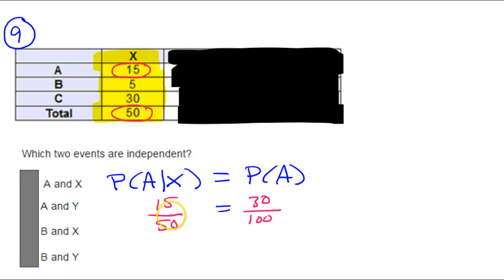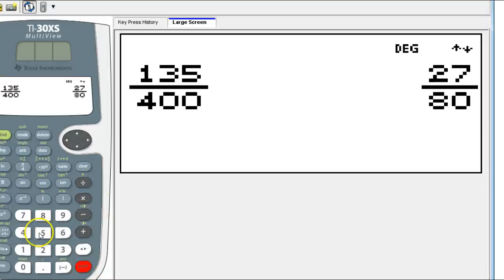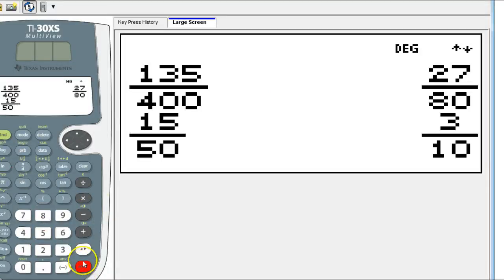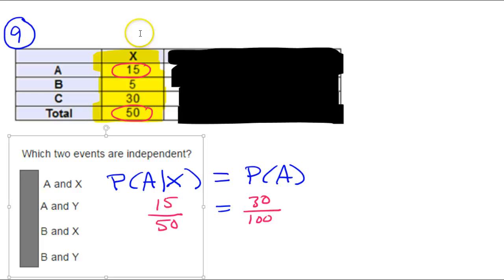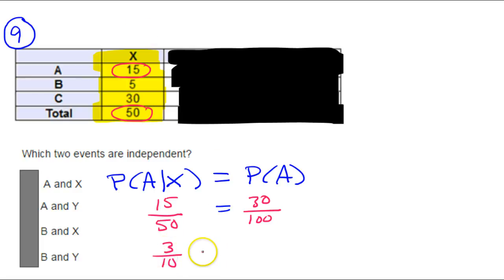Well, 15 over 50 is 3/10. And of course, 30 over 100 is also 3/10. So these are equal. That means A and X are independent.